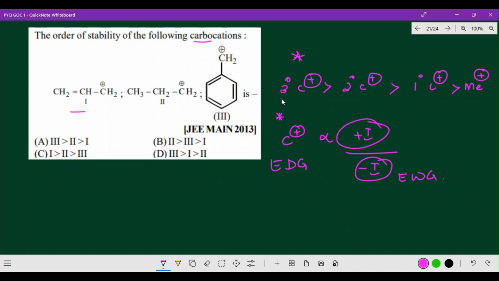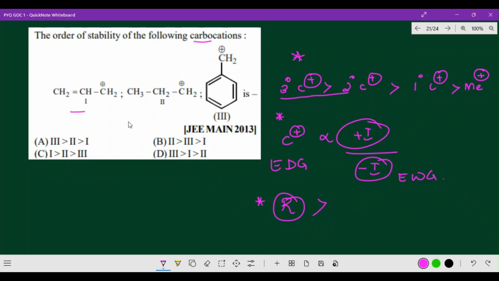So first, tertiary, secondary, primary, methyl carbocation, in that order of stability. Second, carbocation stability is directly proportional to plus I effect and inversely proportional to minus I effect. And one more point I would like to mention: the resonance effect donates electrons more, so resonance always gives greater stability than primary, secondary and so on. So where will resonance be highest?